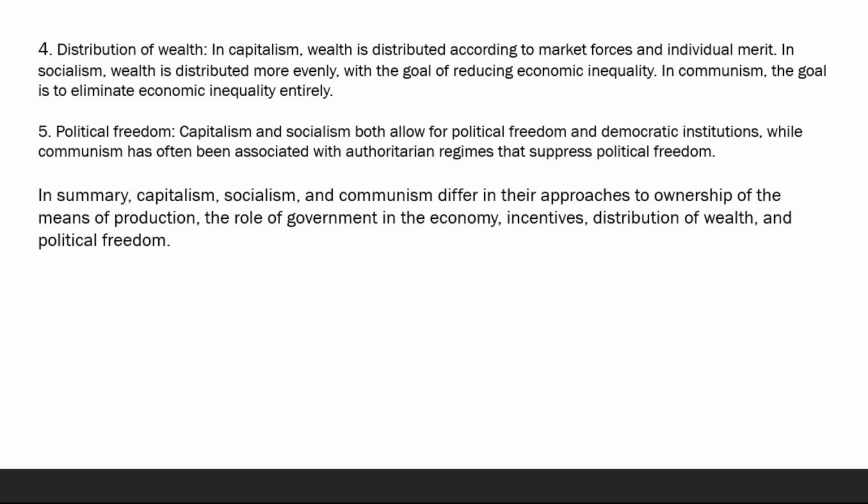Number 4. Political freedom. Capitalism and socialism both allow for political freedom and democratic institutions, while communism has often been associated with authoritarian regimes that suppress political freedom. In summary, capitalism, socialism, and communism differ in their approaches to ownership of the means of production, the role of government in the economy, incentives, distribution of wealth, and political freedom.